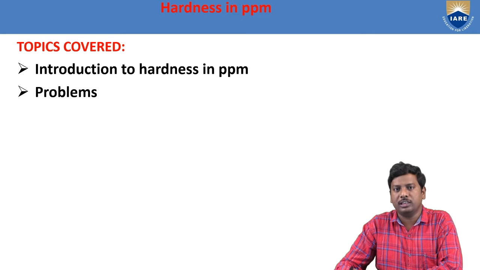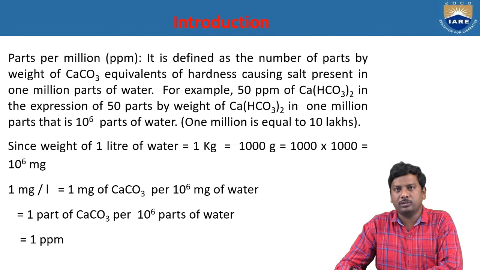First, the introduction to the hardness of water in units of ppm, parts per million. Parts per million is abbreviated as ppm. What is the meaning of ppm? Million means 10 lakhs, so parts per million means parts present in 10 power 6. It is defined as the number of parts by weight of calcium carbonate equivalent of the hardness causing salt present in 1 million parts of water.